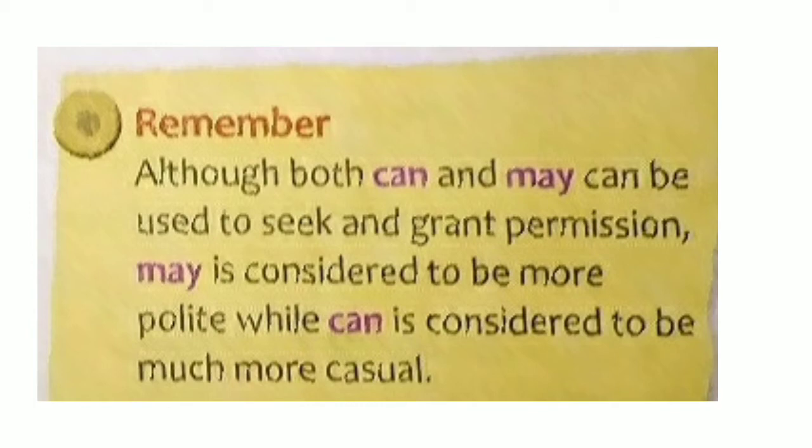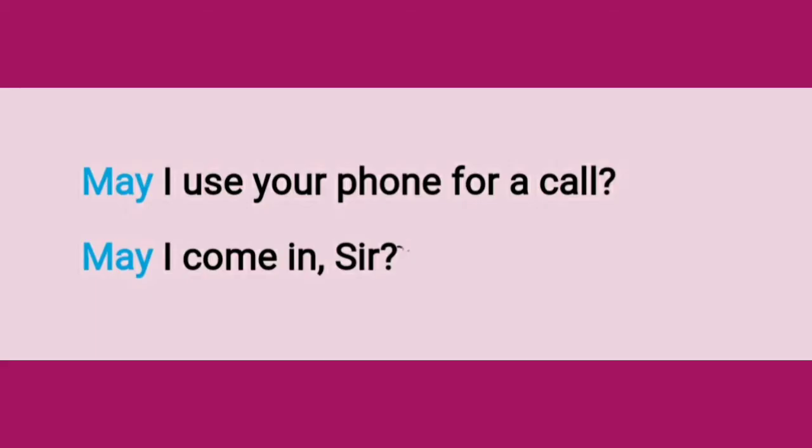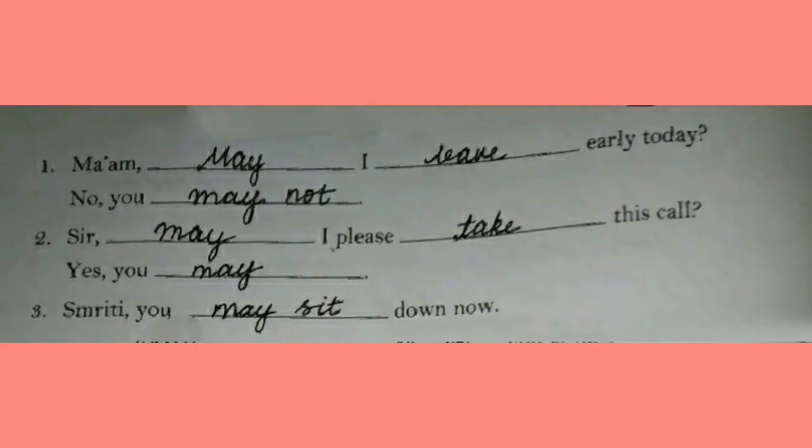For example, may I use your phone for a call? May I come in, sir? So, here we are asking permission in a polite way. Ma'am, may I leave early today? No, you may not. Sir, may I please take this call? Smriti, you may sit down now. So all these sentences show the polite way of asking and granting permission.